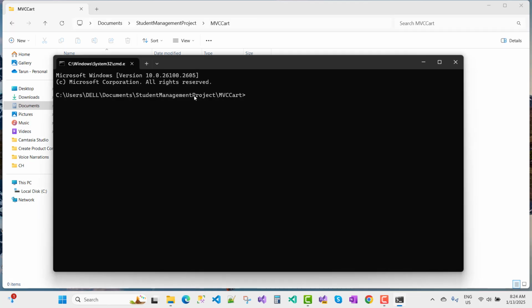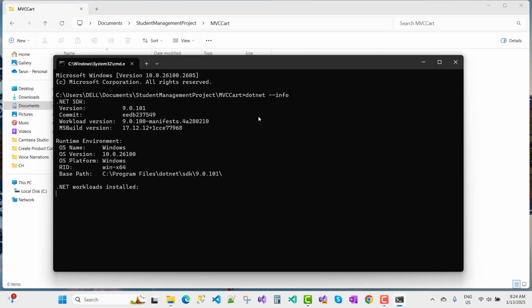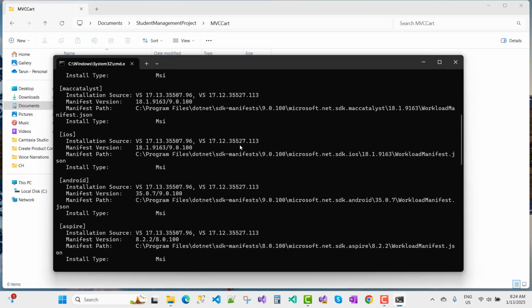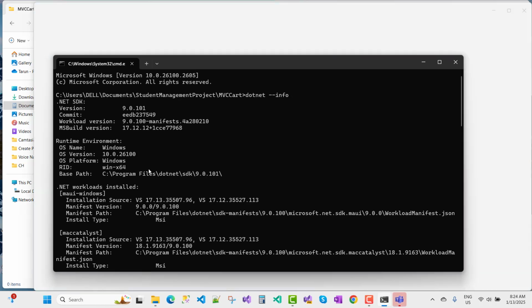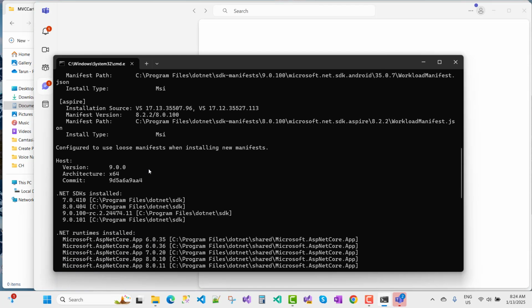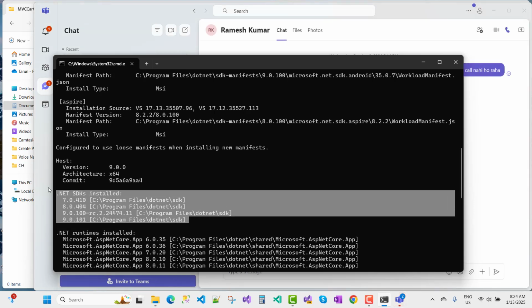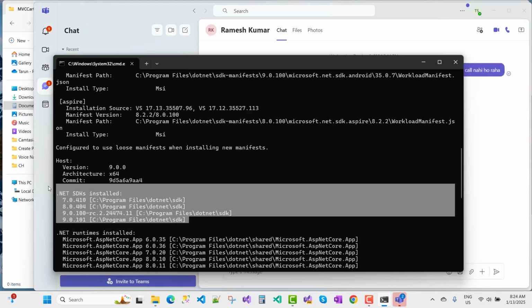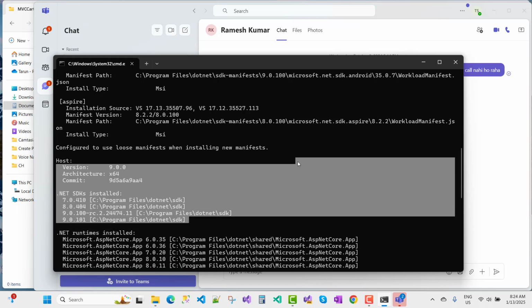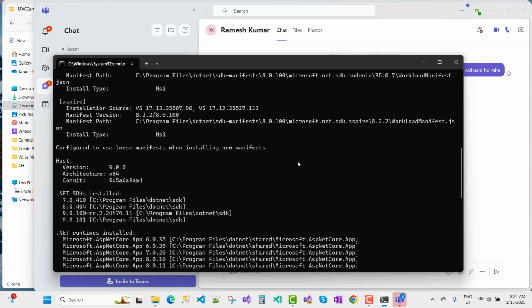So just open your MVC cart in your command prompt. First of all, I want to check with dotnet --info which version of .NET I have installed, and the current versions of SDKs are like these. So 7.0, 8.0.404, and 9.0, and these are the versions of SDK.